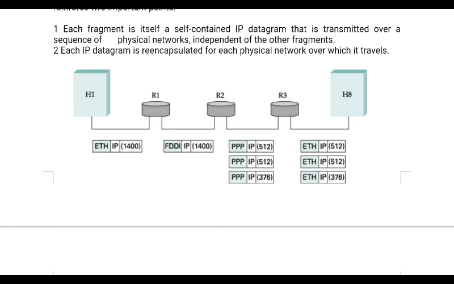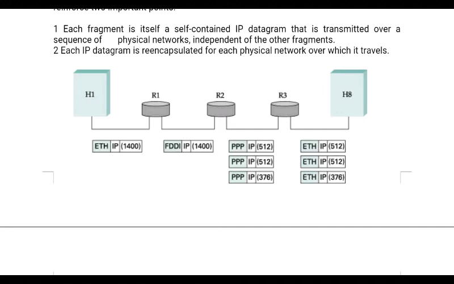So what is the maximum carrying capacity of this Ethernet frame format? Here the data is of 1400. Is it clear? So the IP length is 1400. Now it is going to be received by R1. R1 to R2 is FDDI, fiber distributed data interface, as you know, so it has a larger capacity, no problem. It is going to carry this IP packet, completely encapsulated inside the FDDI, and then it is going to be transmitted to R2.